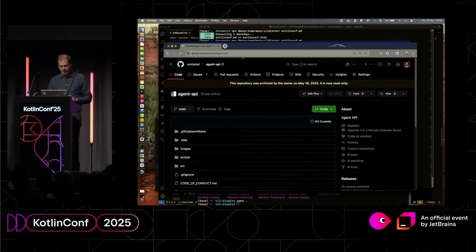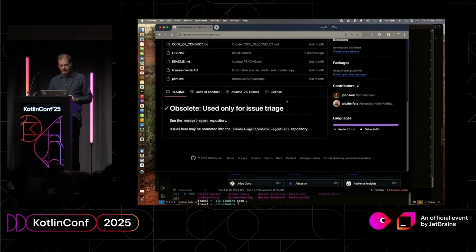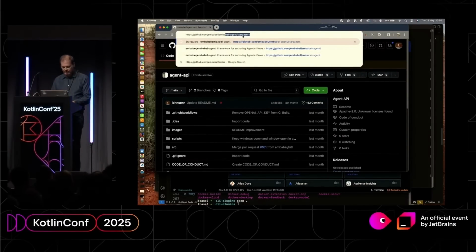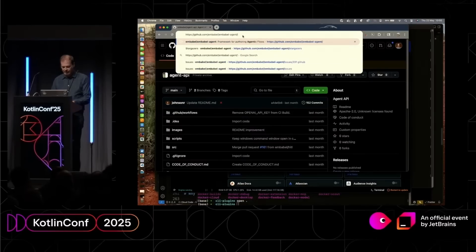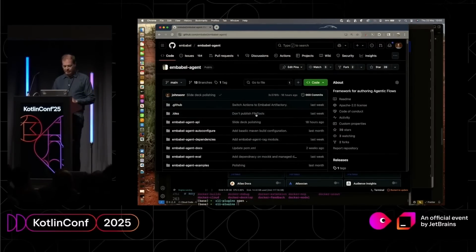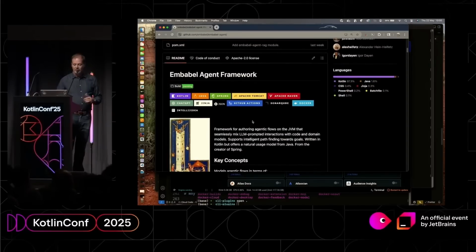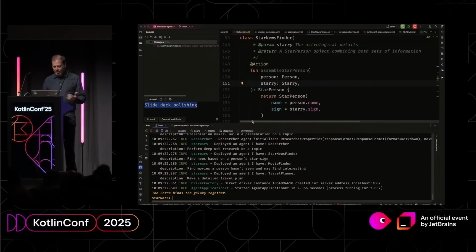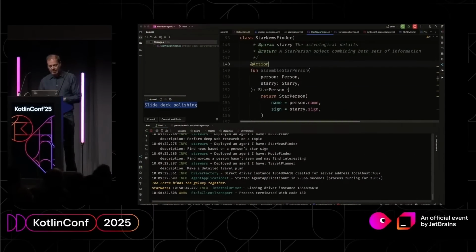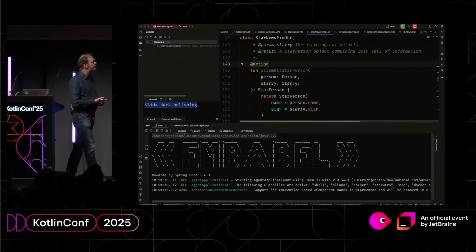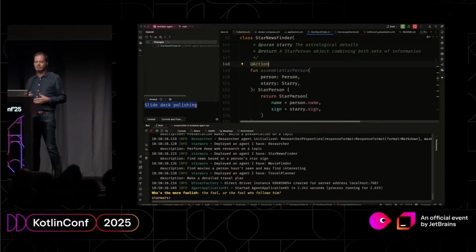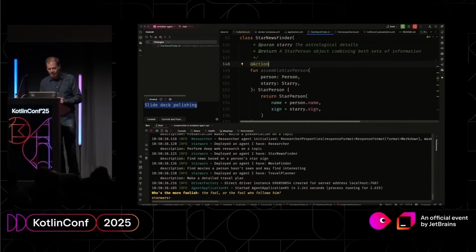So the project is, oops, no, that is the wrong one. Never do a live demo. Embabel agent. So, yes, this is the correct one, and as you would expect, the build is passing. So, on GitHub, ready to go, all open source. I am going to start it up in the Spring Shell that it bundles with, which is the easiest way of getting going. I mean, obviously, it's not how you'd use it in production.